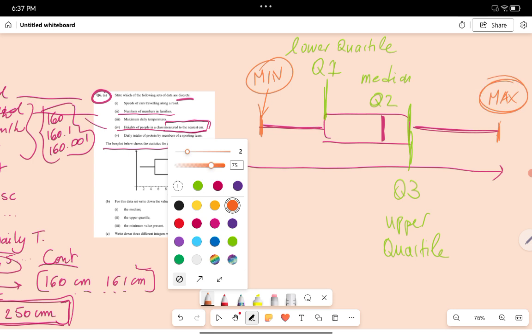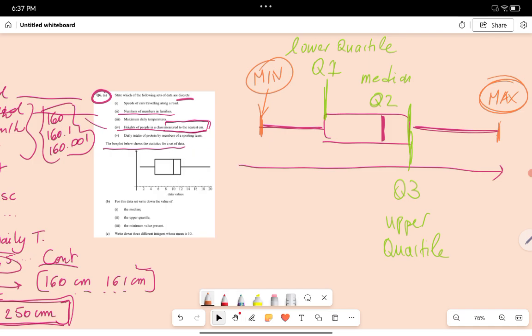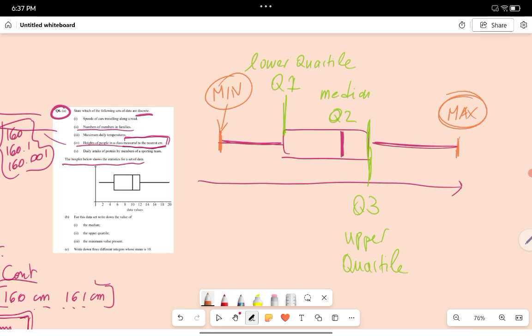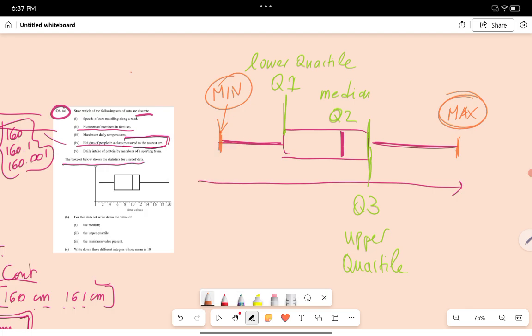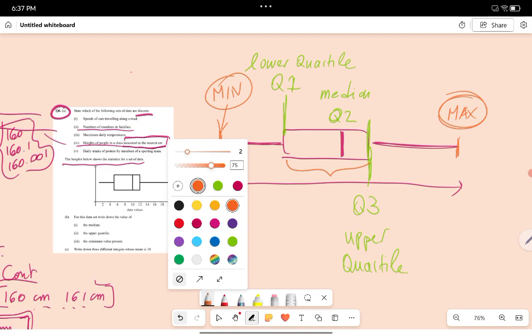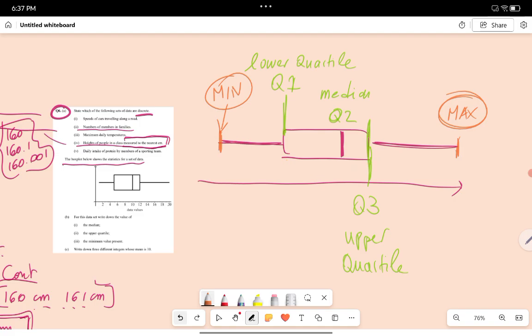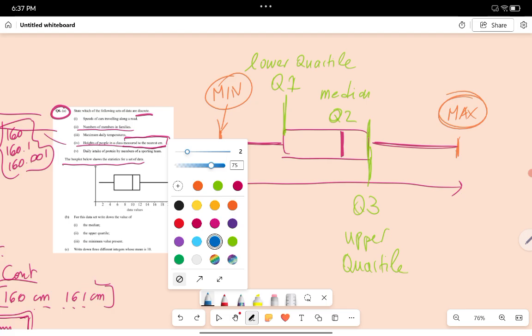What is nice about a box plot is that we can visualize data, like how it's clustered. Basically, we know that 50% of our data, let me put it in blue, 50% of our data is in here. Okay, 50% is in here.